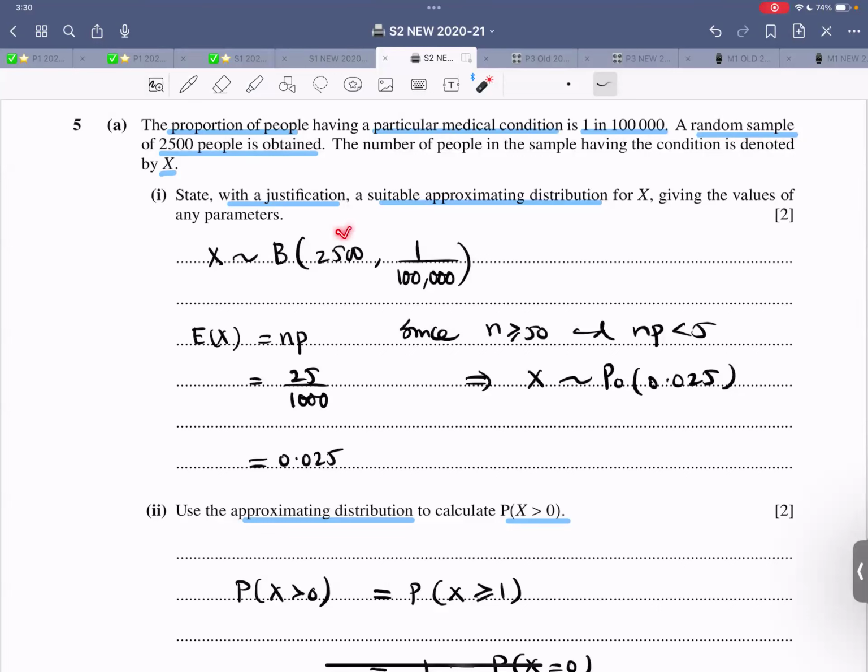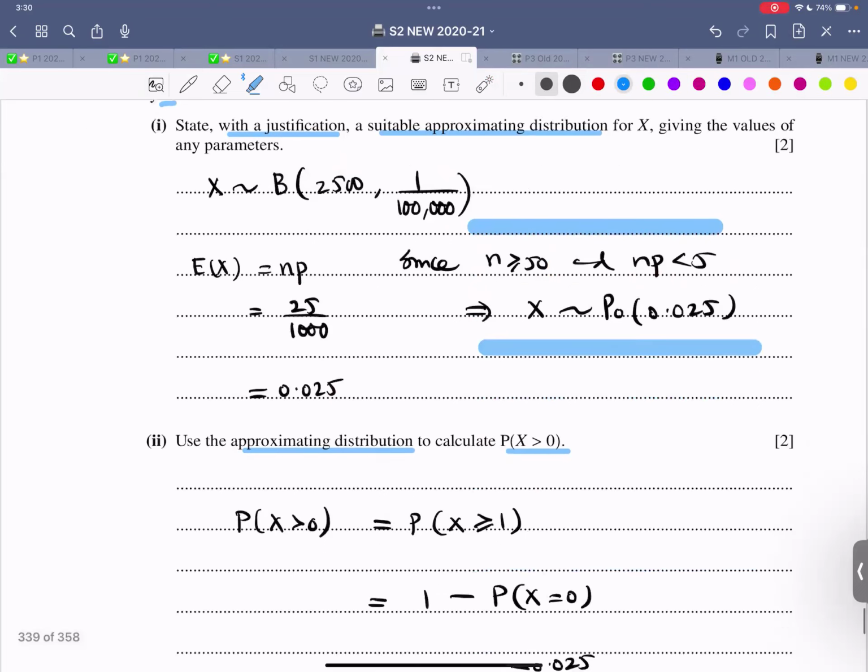So N is this thing, P is this thing, NP is this thing. Since N is greater than or equal to 50, NP is lesser than 5. That is the justification. X follows a Poisson distribution with such and such. So now the mean is this. So that is the justification, and that is how it's converted to Poisson.